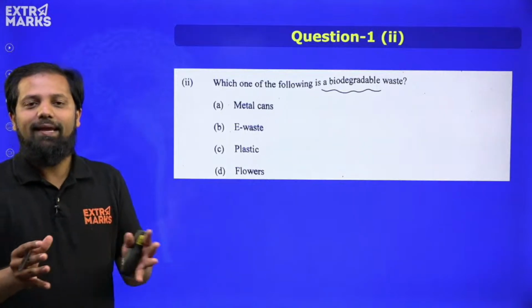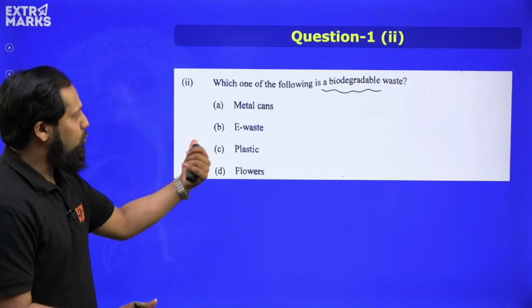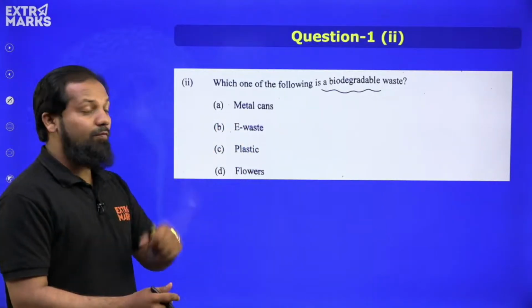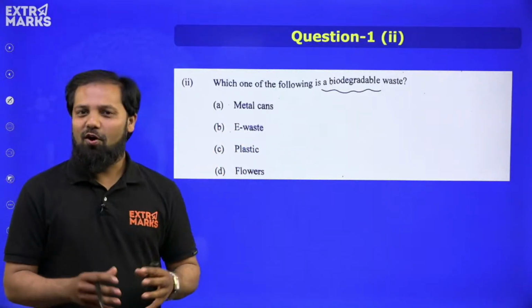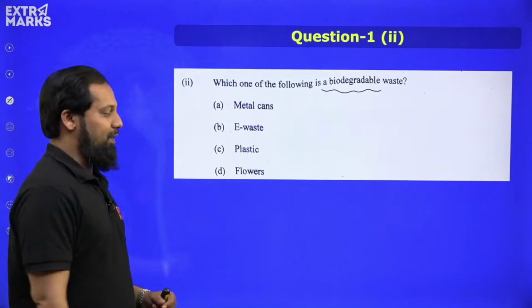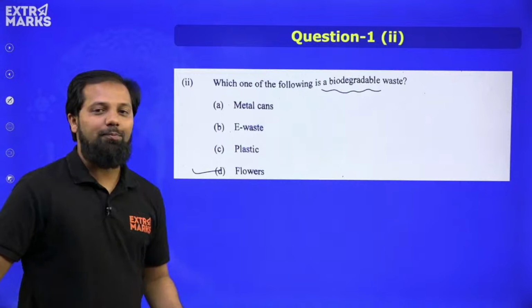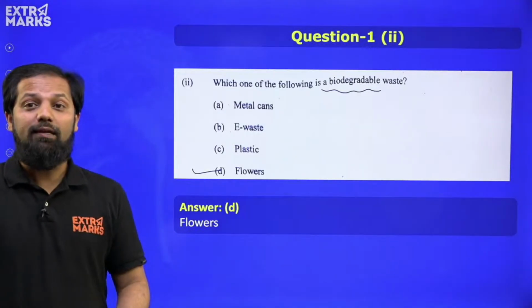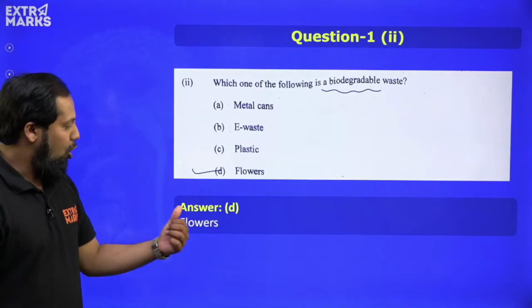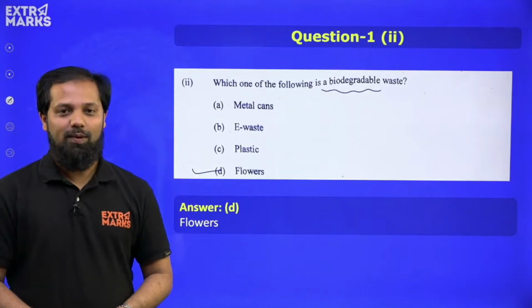Here again a direct question. Out of the 4 options, we have metal cans, e-waste, that is electronic waste, plastic, and flowers. Again very straight options have been given. Very simple question. Obviously the answer should be option D, flowers, because these are biodegradable waste. The rest are non-biodegradable waste, right? So option D is the correct answer for the question.